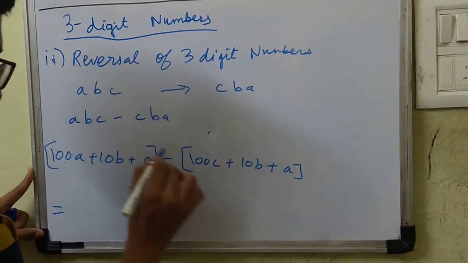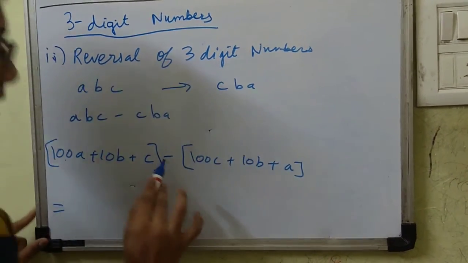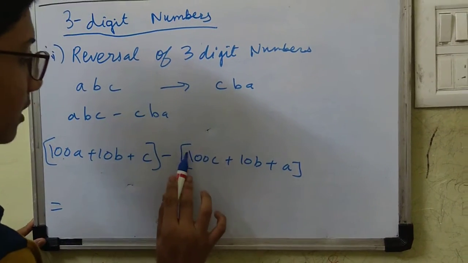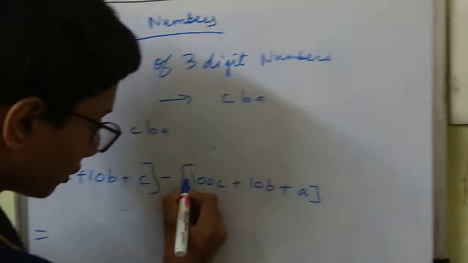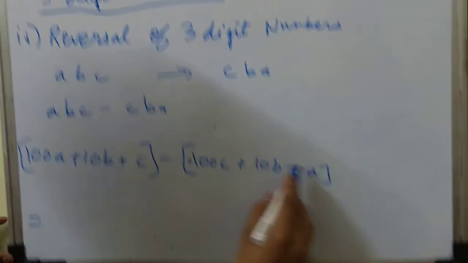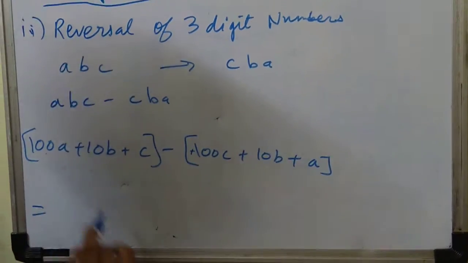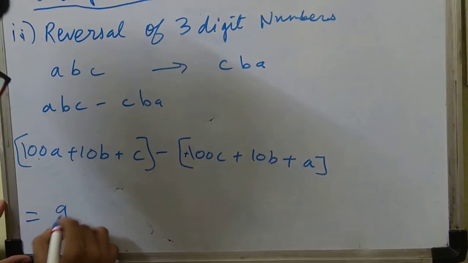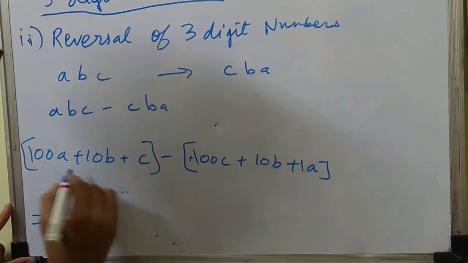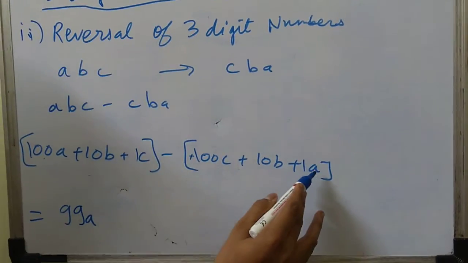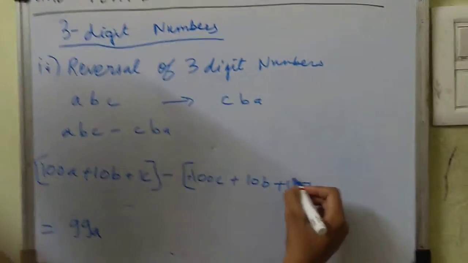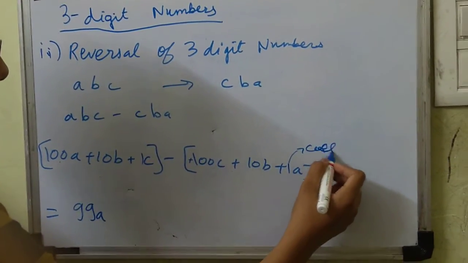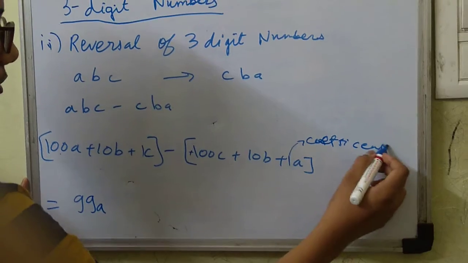Let's do 100A. Now here, whenever a minus sign is before a bracket, you have to change every sign of the terms in the bracket. That means you have to change them to negative: when solving the C term, the B term, and the A term. Now 100A minus A is 99A. Nothing is 1. Understand, whenever in algebra you come across a single letter, the coefficient is 1. The numeric part of the algebraic term is called the coefficient.